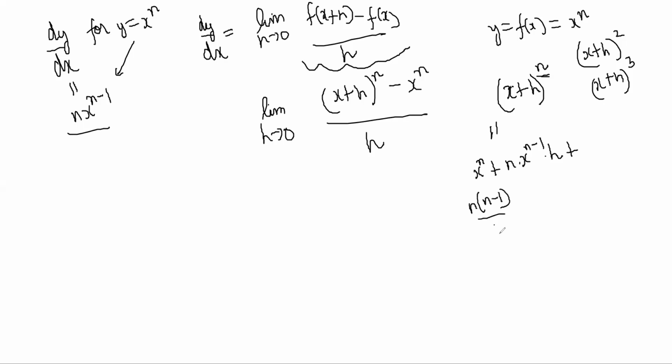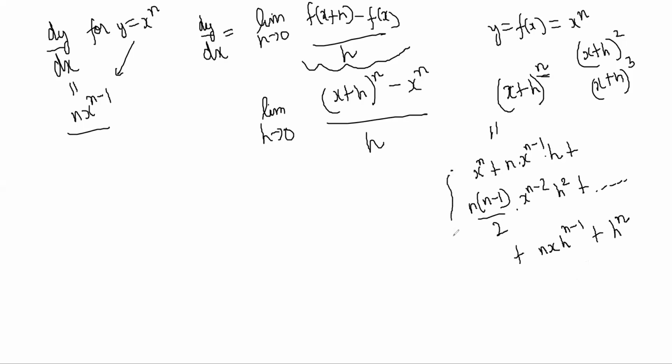So the binomial theorem expansion is x power n plus n x power n minus 1 h plus n into n minus 1 by 2 x power n minus 2 h square, and so on, many terms, up to n x h power n minus 1 plus h power n. See, powers of h are slowly increasing and powers of x are slowly decreasing.